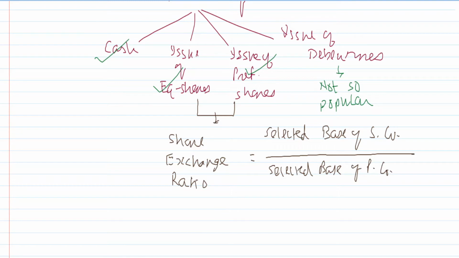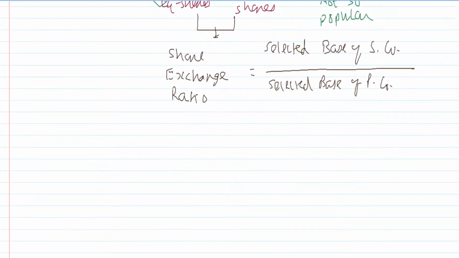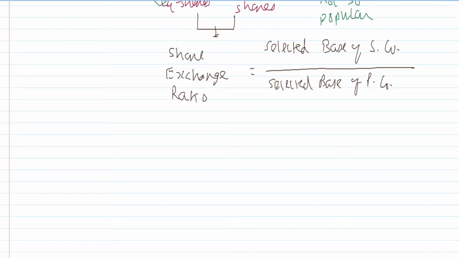What do you mean by selected base? This selected base can be earnings per share, market price per share, intrinsic value per share, or the book value per share. These are the different bases that can be selected.